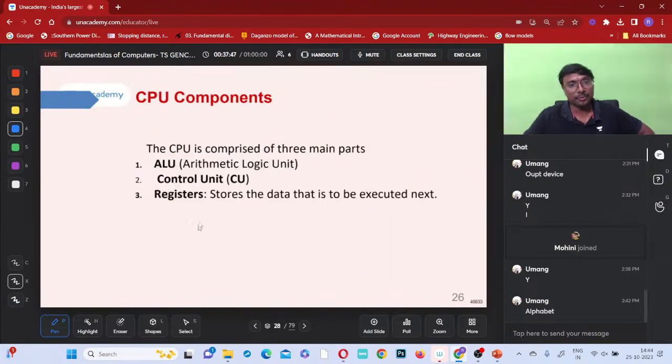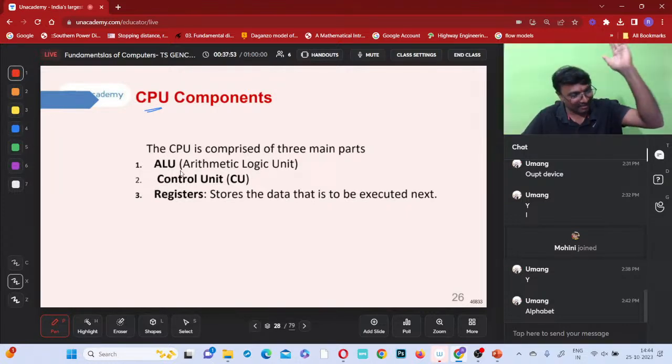Now, what are the CPU components? You can say mainly three components. This is also very important. In our BTech first year, C programming and computer basics were there, and they used to ask these questions for 2 marks. They asked them in our examination too; still I remember that. So: arithmetic logic unit, next control unit, next registers.